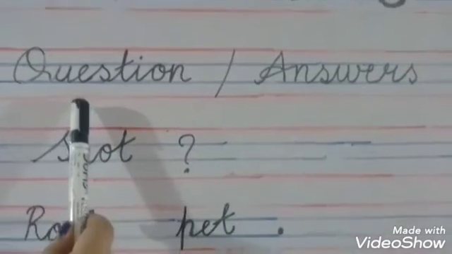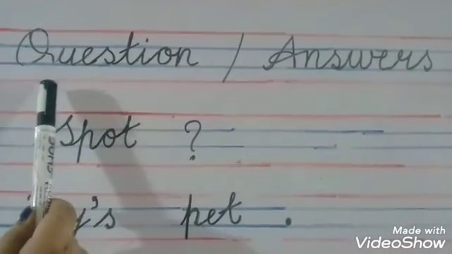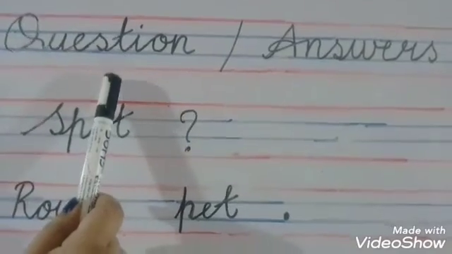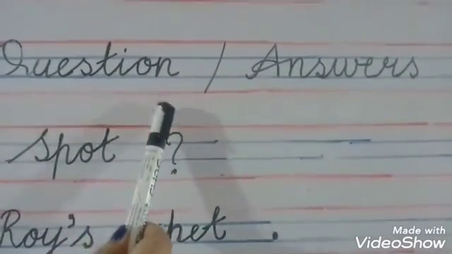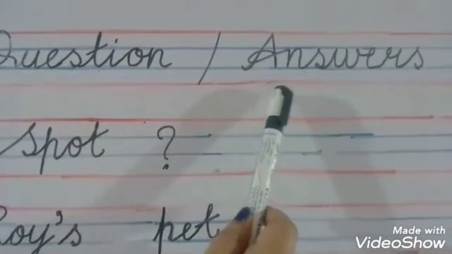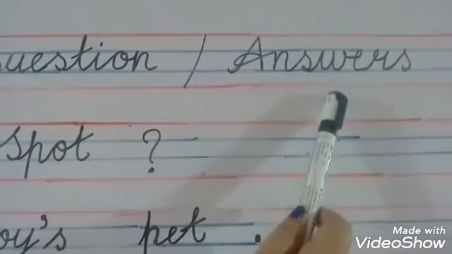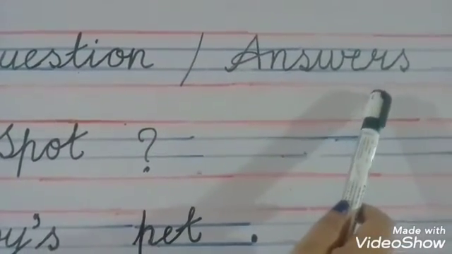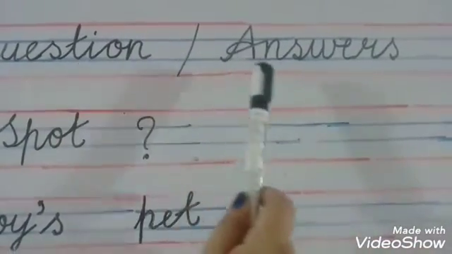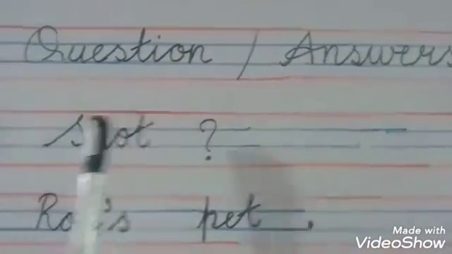We are doing question and answers. So you are going to write QUESTION/ANSWERS, question answers.